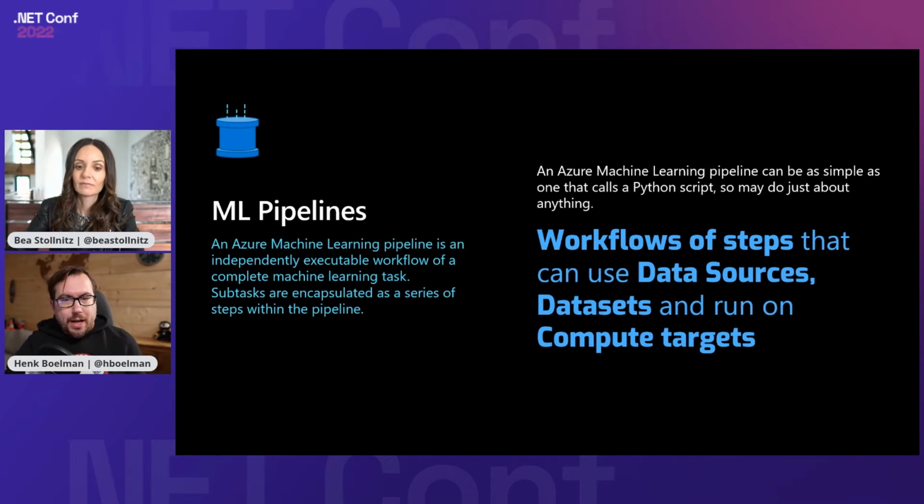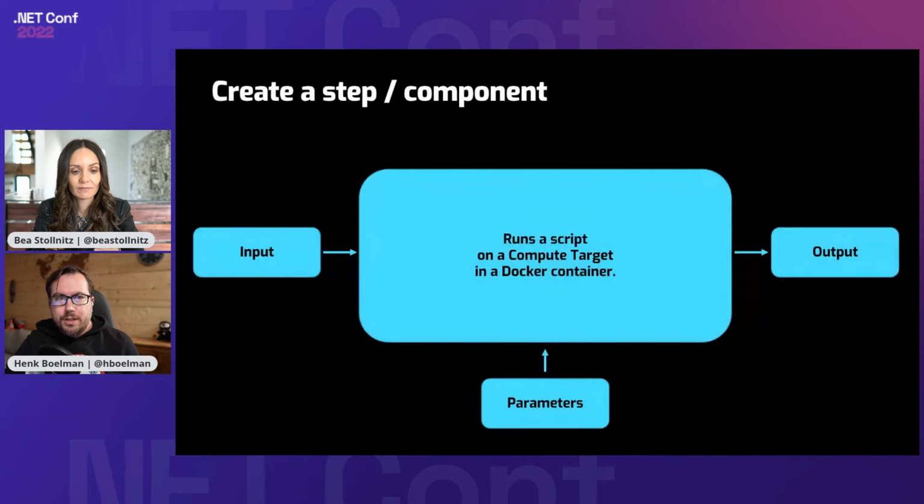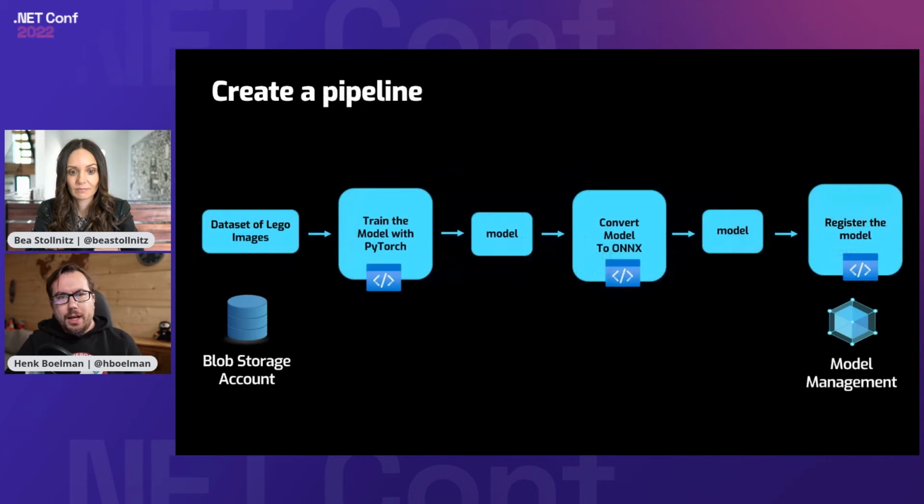For our training, we're going to use a machine learning pipeline. So what is a machine learning pipeline? A machine learning pipeline is a workflow of steps that can use data sources, data sets, and run on compute targets. So let's zoom into a step, or in Azure Machine Learning world, a component. A component can run a script on a compute target in a Docker container. It takes in input and it generates output. And you can control that script with parameters. And if you combine those components, you get a pipeline.